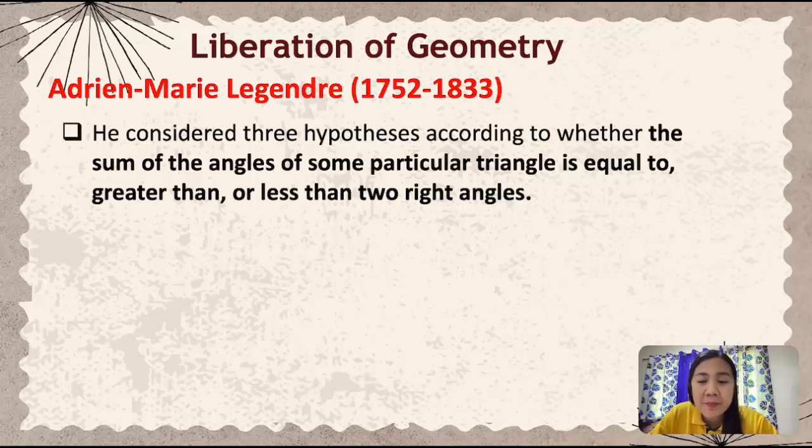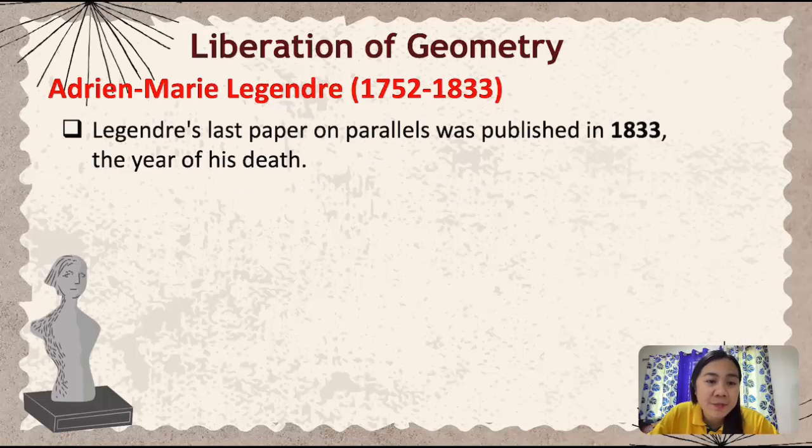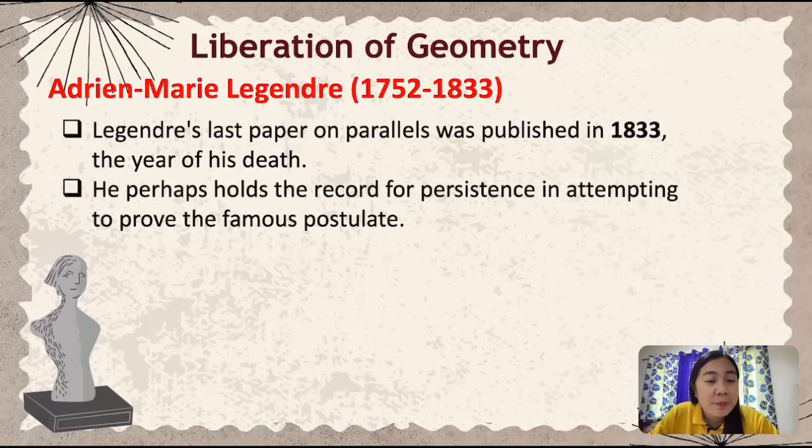Later, Legendre independently observed the fact already discovered by Lambert that under the third hypothesis, the deficiency of the sum of the angles of a triangle below two right angles is proportional to the area of the triangle. Legendre's last paper on parallels was published in the year 1833, the year of his death also. He perhaps holds the record for persistence in attempting to prove the famous postulate.